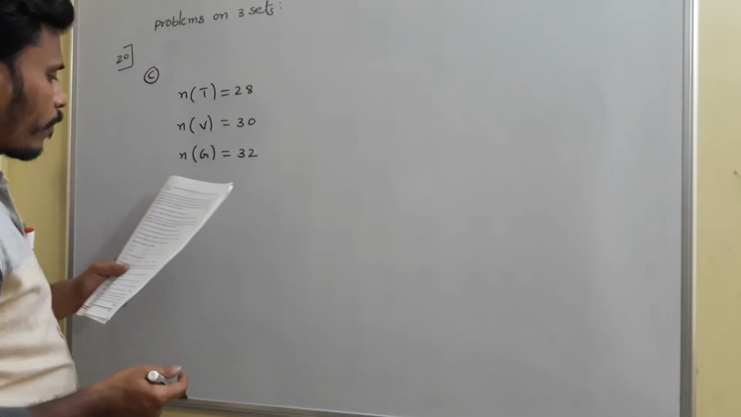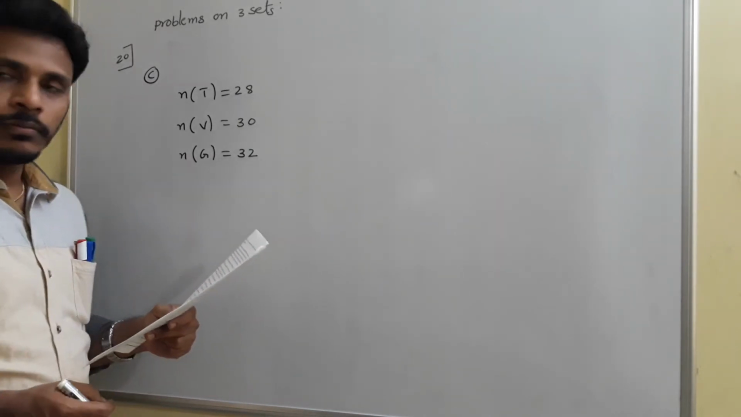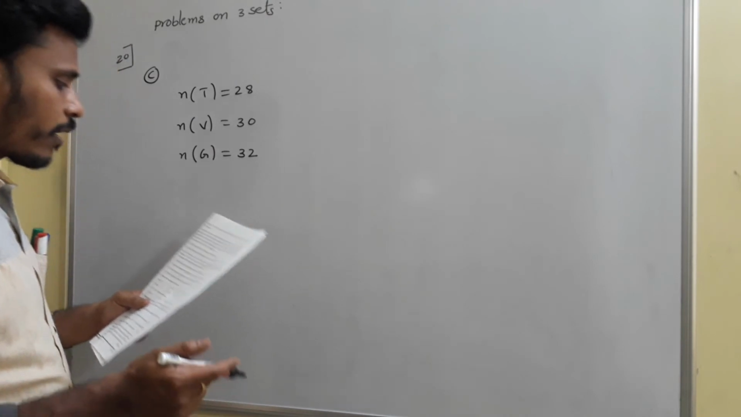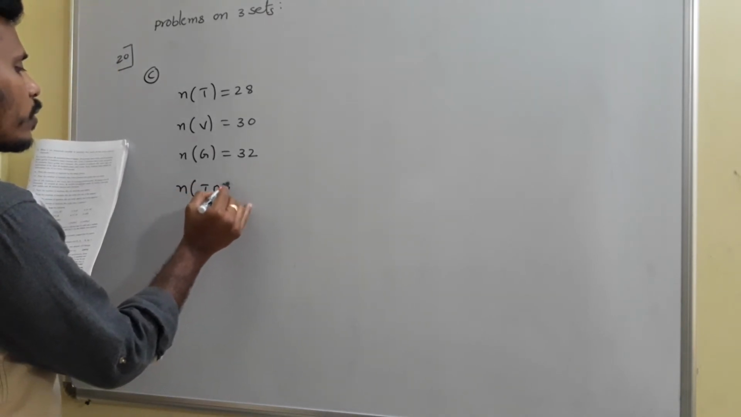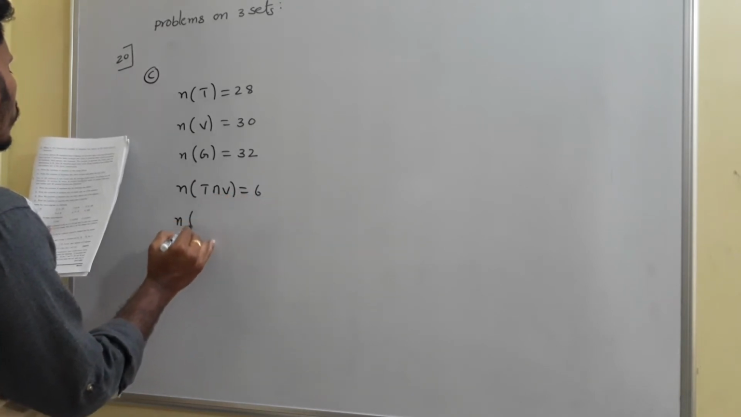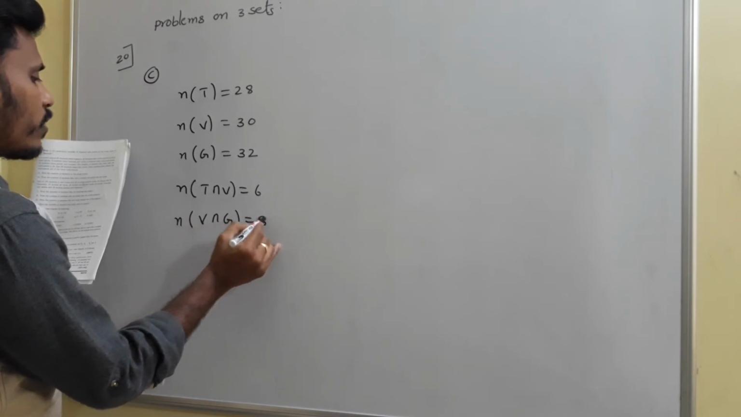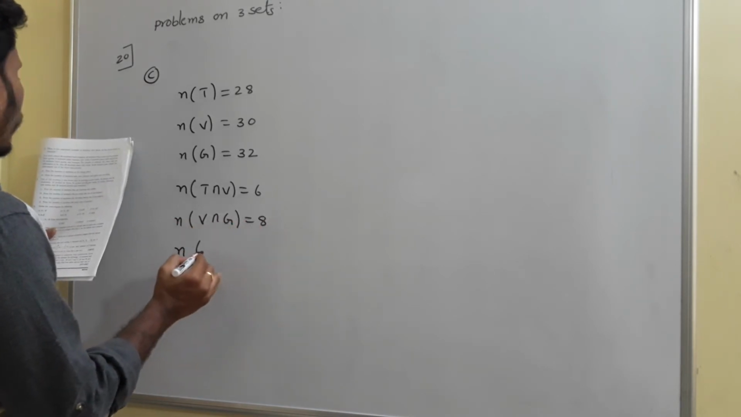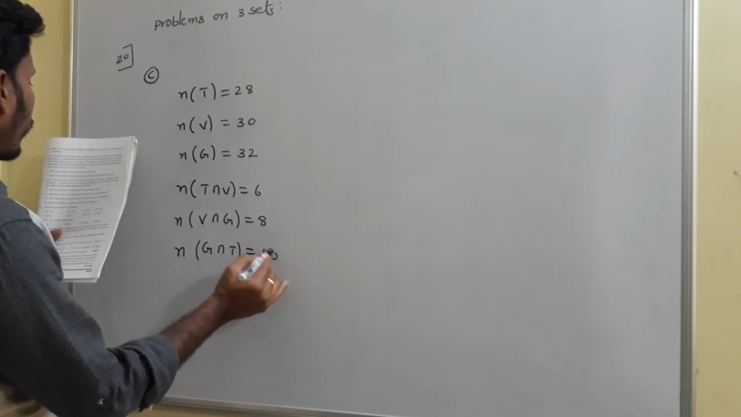Okay. 6 students learn trumpet and violin. How many are learning trumpet and violin? 6 students. So trumpet intersection violin is equal to 6. And the next thing is 8 students learn violin and guitar. So violin intersection guitar is 8. And the next thing, 10 learn guitar and trumpet. So G intersection T is given as 10.